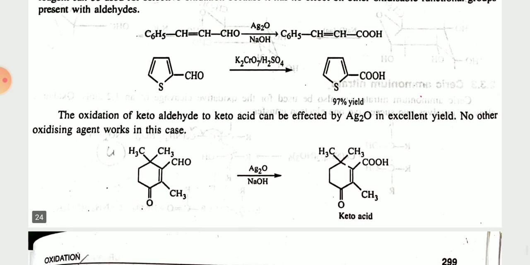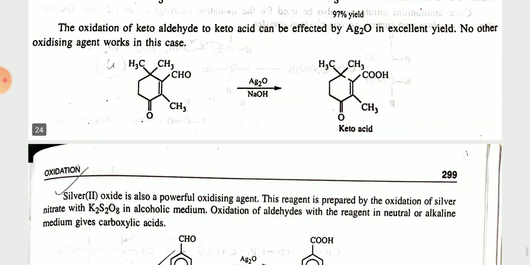The oxidation of a ketoaldehyde to the keto acid can be affected by Ag2O reagent. No other oxidizing agent works in this case. Now if we have COOH here, it will give the keto acid. In presence of Ag2O, the CHO group will convert into a COOH group. This is the keto acid.